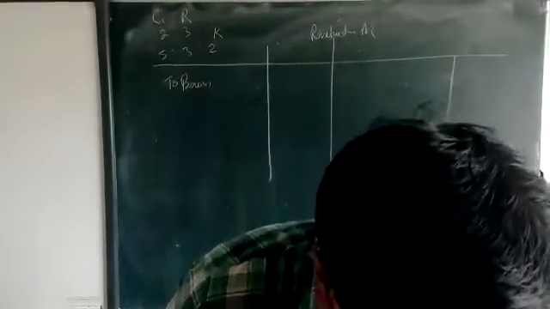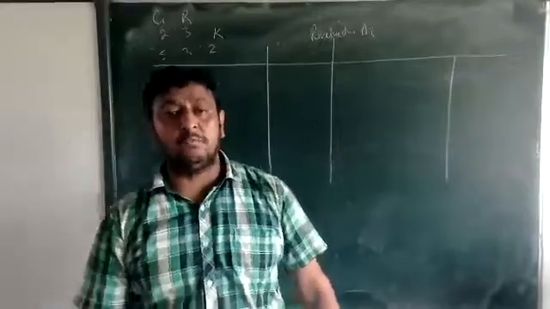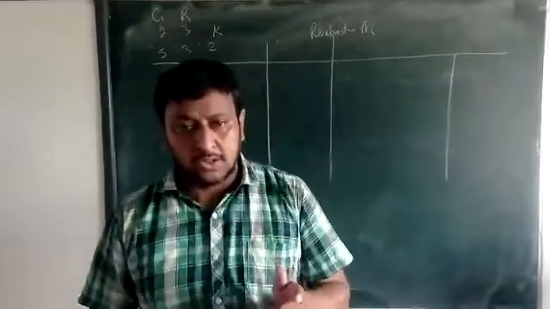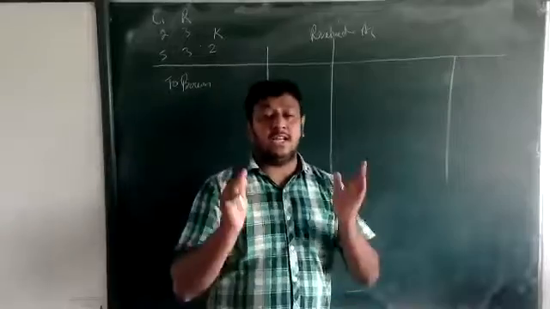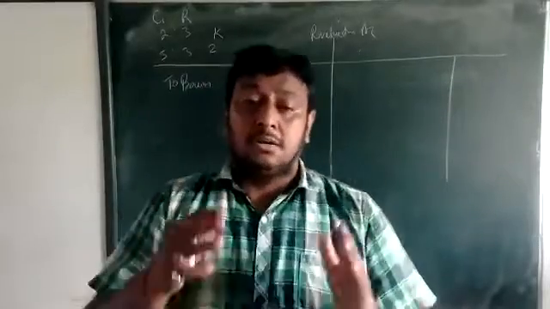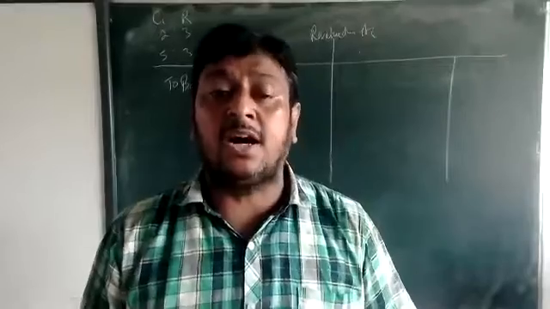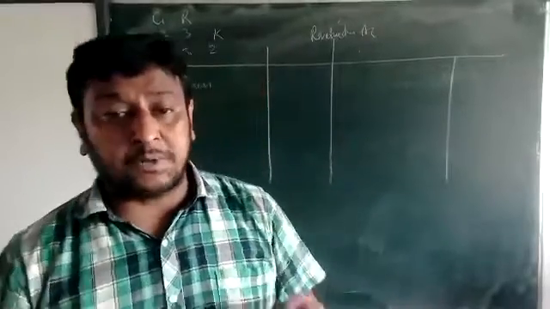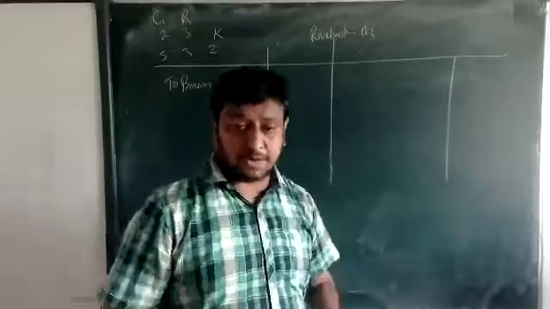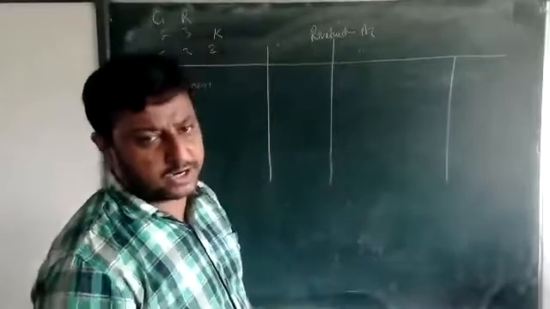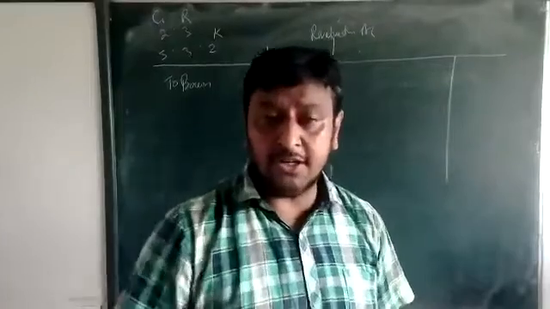But the old provision is only 2,000. It means we are going to make 400 more. The old provision is 2,000, and in this question they are saying make the provision up to 20% on debtors. 20% of 12,000 is 2,400, but 2,000 is already given in the question.